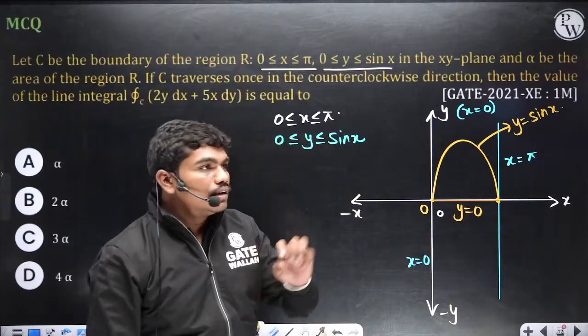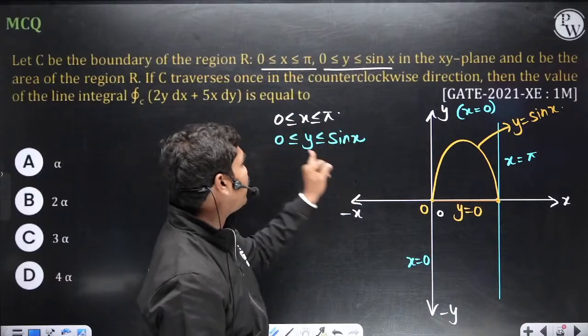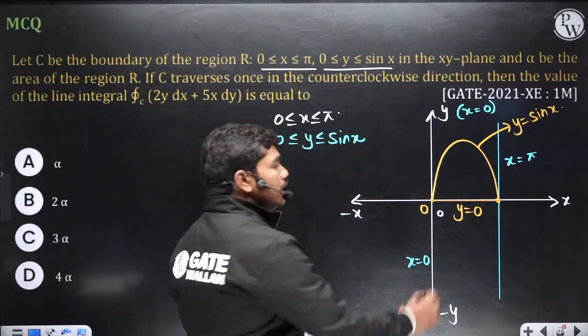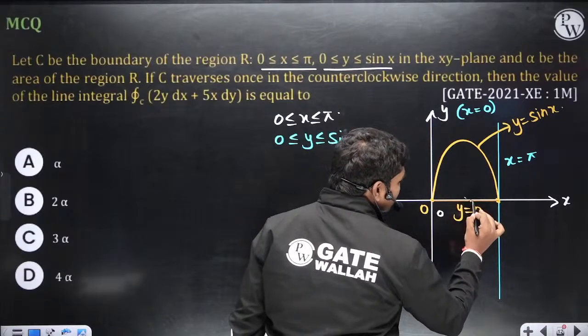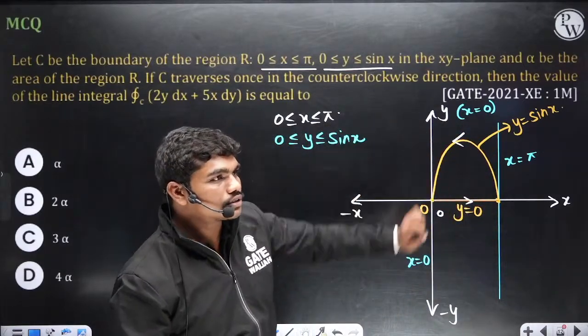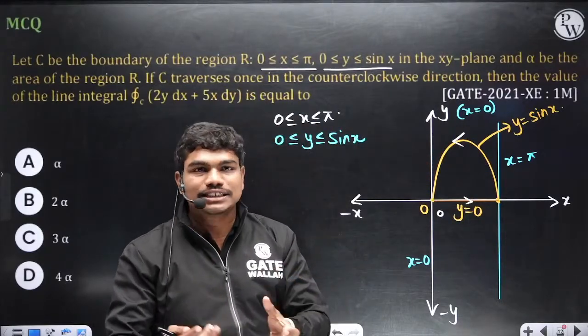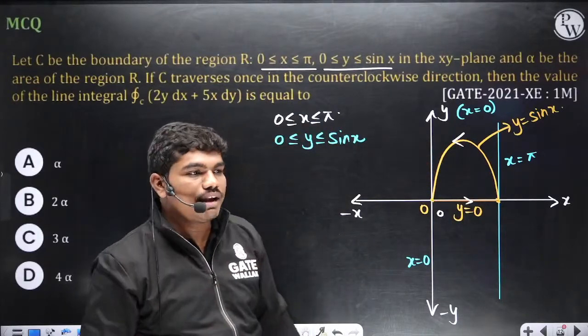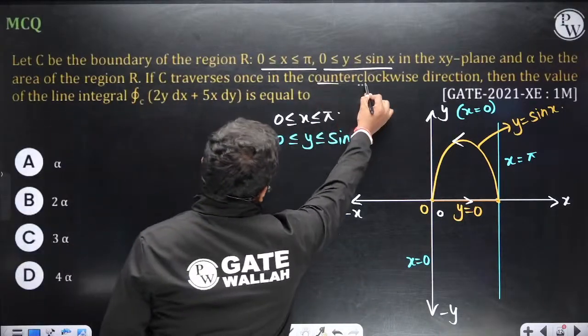Now tell me, if you take all these four curves, x equal to 0, x equal to pi, y equal to 0, y is equal to sin x, is this curve closed? Yes or no? This curve is closed here, correct? Can I say this curve is closed? Whatever you have denoted with these equations is actually a closed curve, right? So whenever this is a closed curve, let us calculate this integration in the counterclockwise direction.